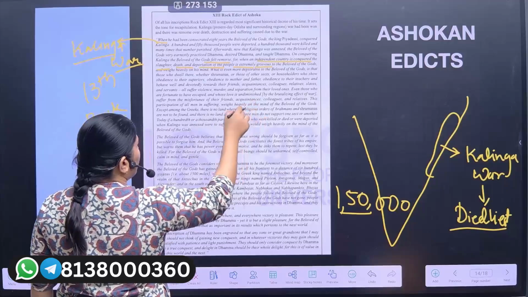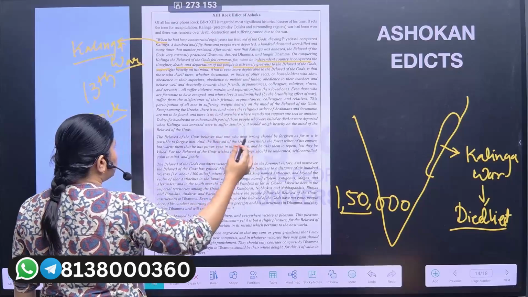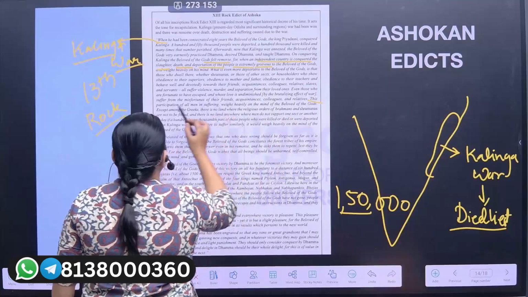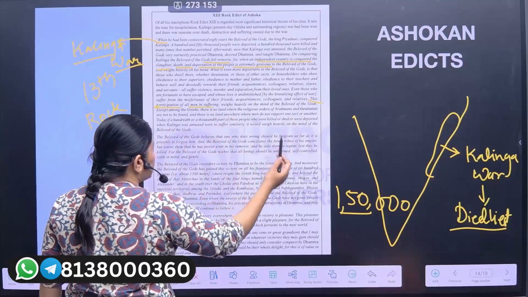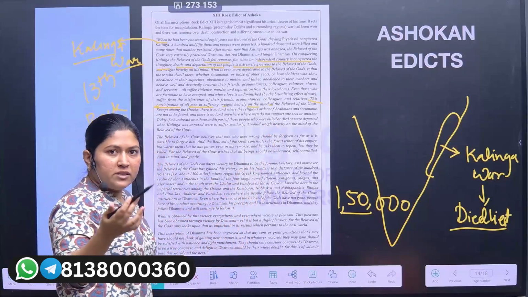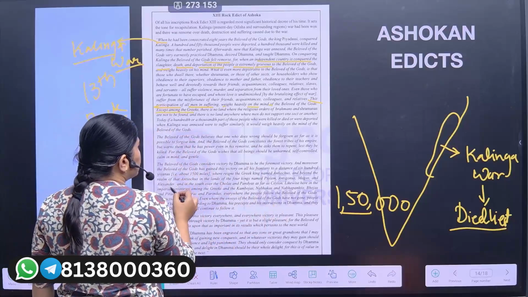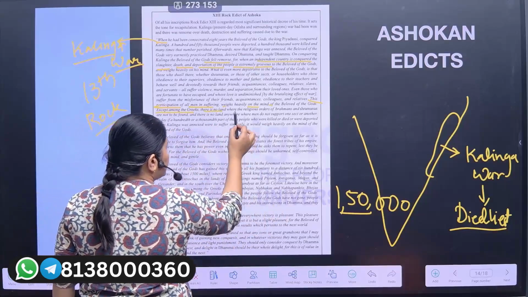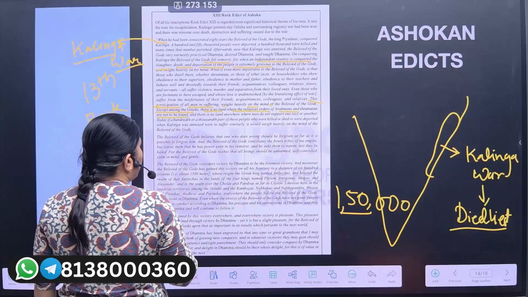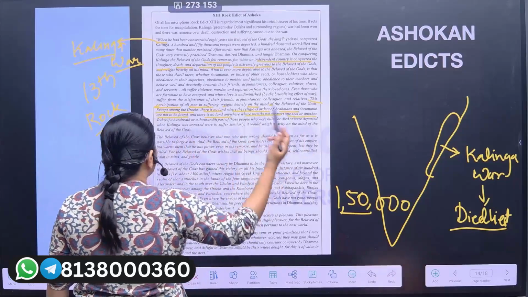This inscription also talks about the participation of the men. Here, this participation of all men in the suffering weighs heavily on the mind of the beloved of the gods. See, so Ashoka is feeling very bad. Except among the Greeks, there is no land where the religious orders of the Brahmins and the Shramanas have not been found, and there is no land anywhere where men do not support one sect or another.